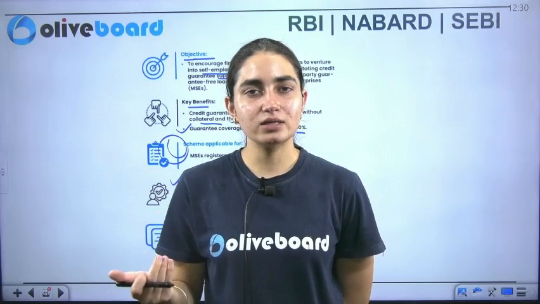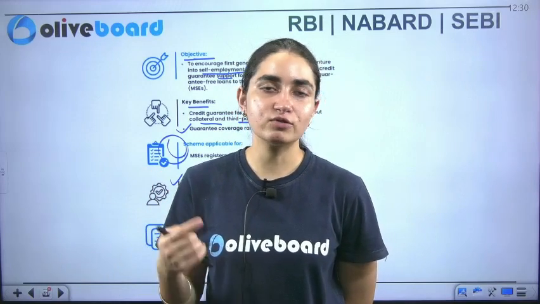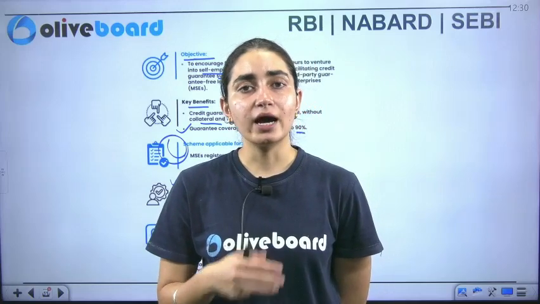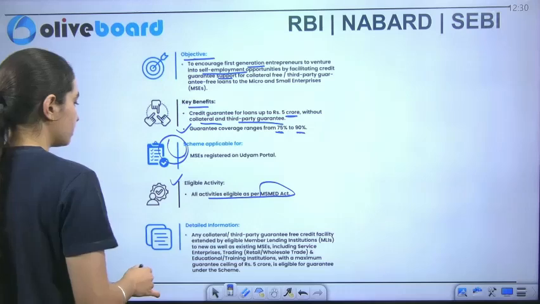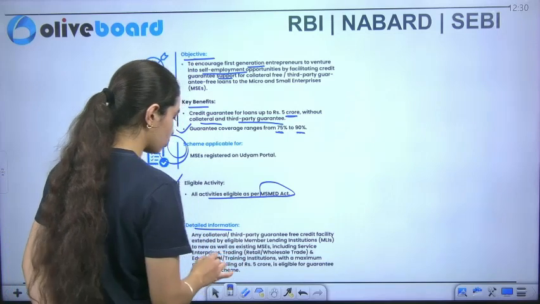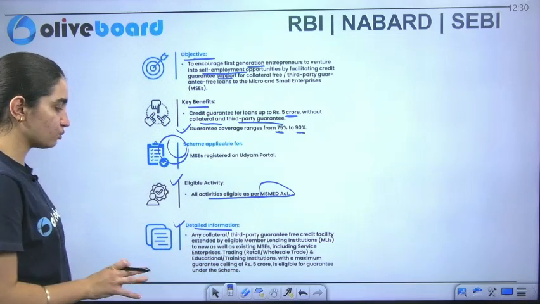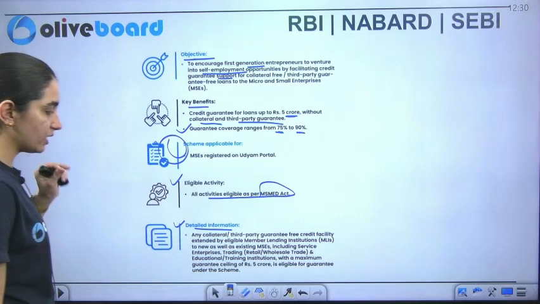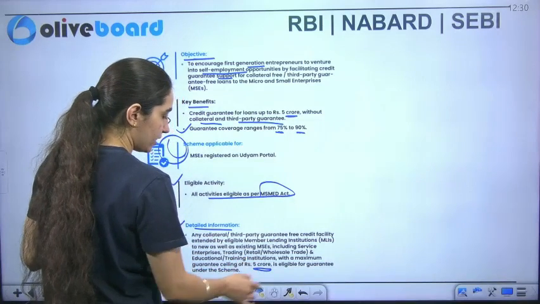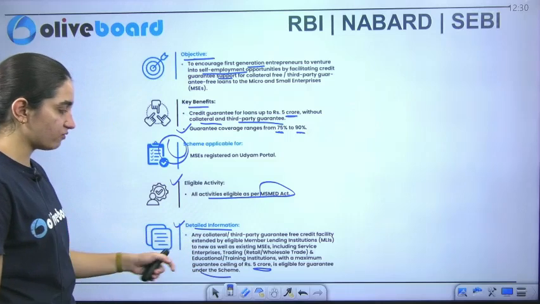Although this doesn't come under the scheme, we will talk about it separately, because there are high chances that a question can be asked from it. Along with that, if I talk about the other part, the detailed information, I have already told you most of it. With the maximum guarantee, the ceiling here is 5 crore, and they are eligible for the guarantee. The rest of the things I've already told you.